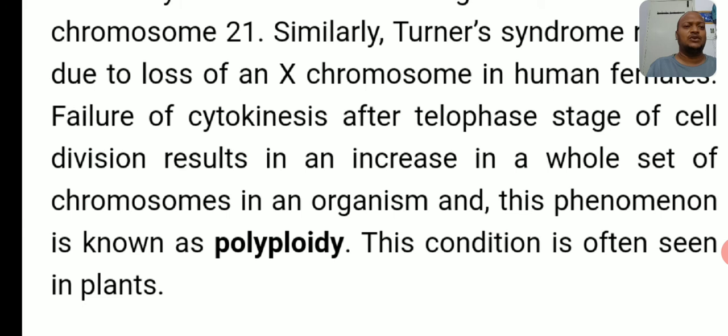Failure of cytokinesis after the telophase stage of cell division results in an increase in a whole set of chromosomes in an organism, and this phenomenon is called polyploidy. Polyploidy is generally observed in plants. So the whole set of chromosomes is changed, that is called polyploidy. Poly means many, whereas when only one chromosome is changed, that is called aneuploidy.